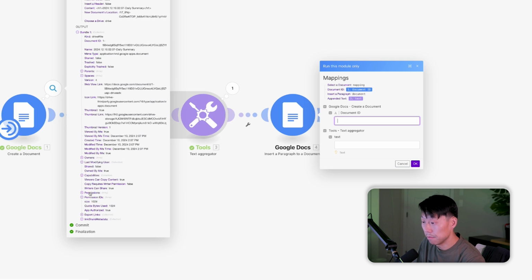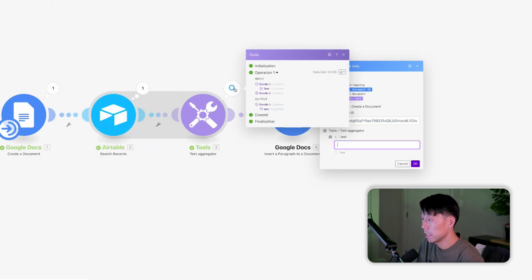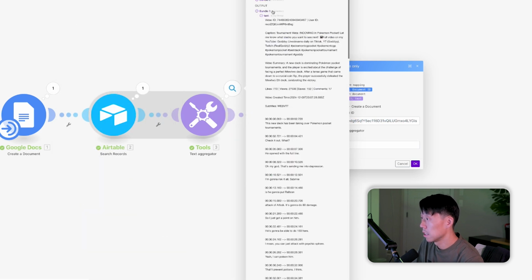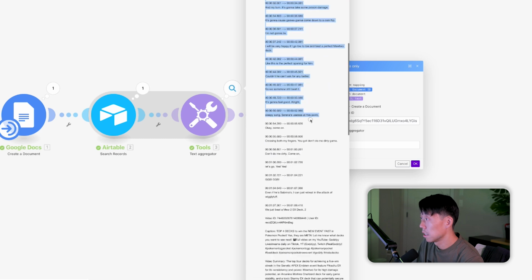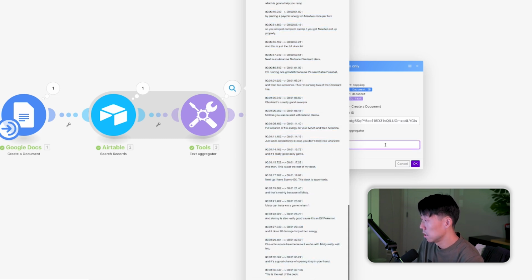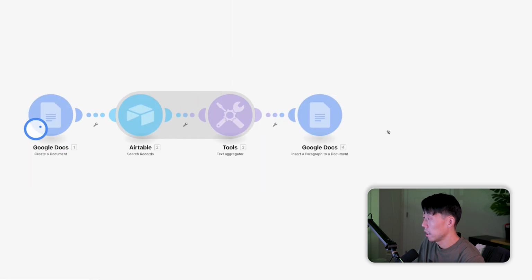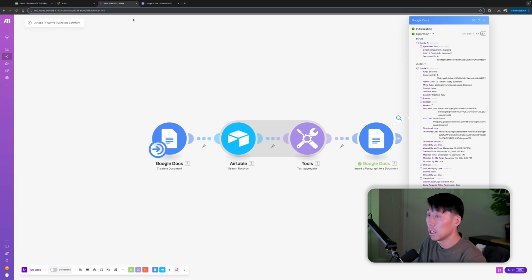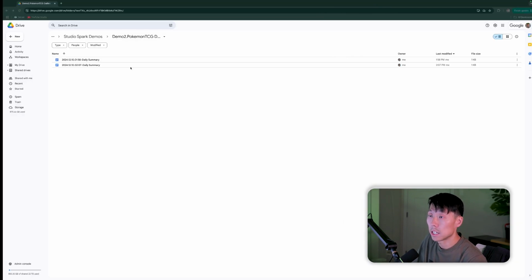So let's grab the document ID. And then the text is the text that we created here. I believe that is everything. Hit OK. And it's run.